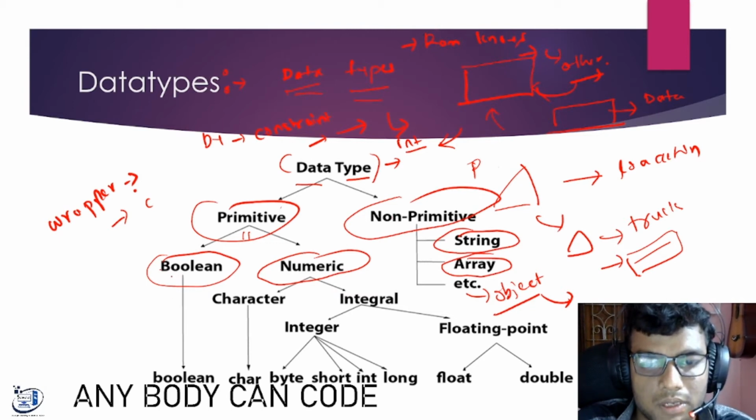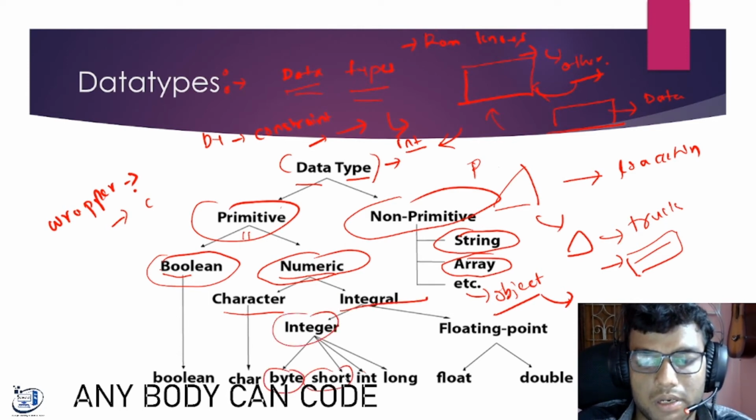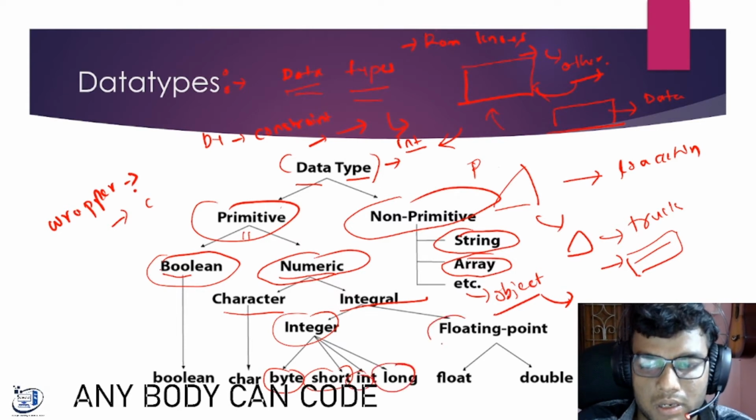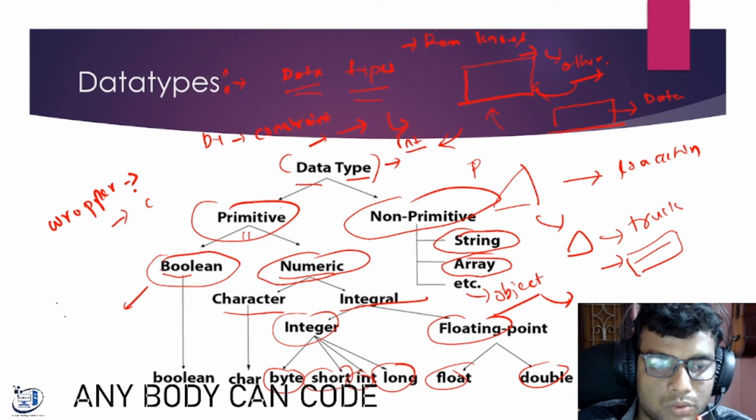In primitive, there are two types of data types. One is Boolean and another numerical. Numerical again has two types: character and integral. In integral, there are integers. The integers are byte, short, int, long, and another is float, double. Boolean means there are true and false.